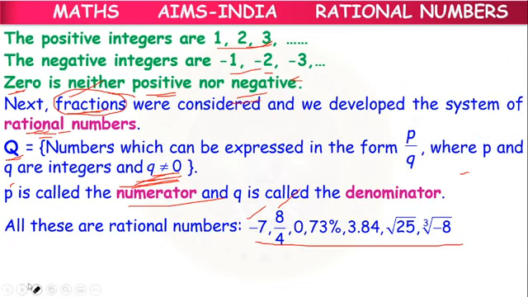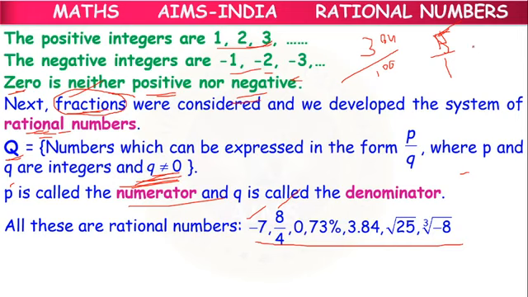3.84 is there. How can we write 3.84? Because there are two digits after the decimal point, we can write it as 384 by 100. So root 25. Root 25 value is 5. 5 can be written as 5 by 1.